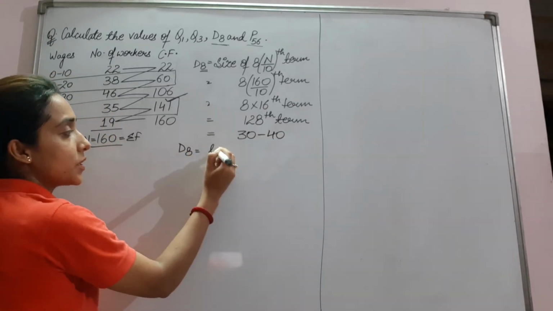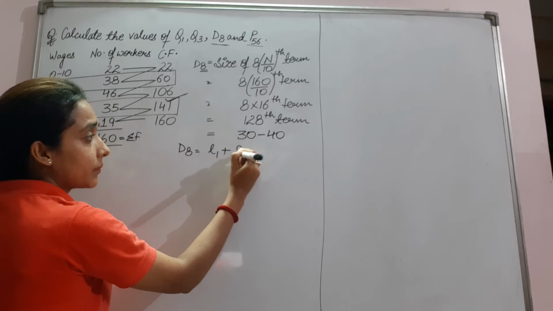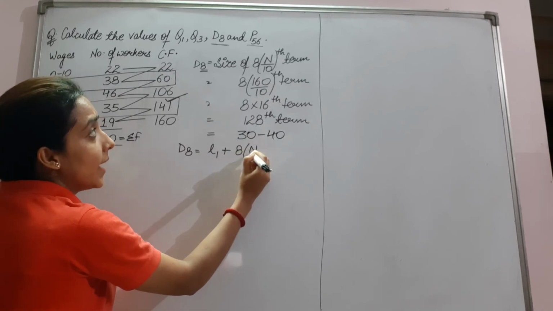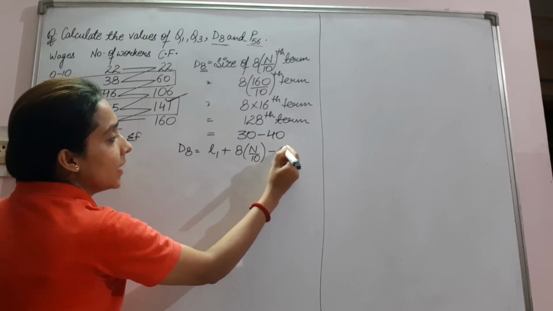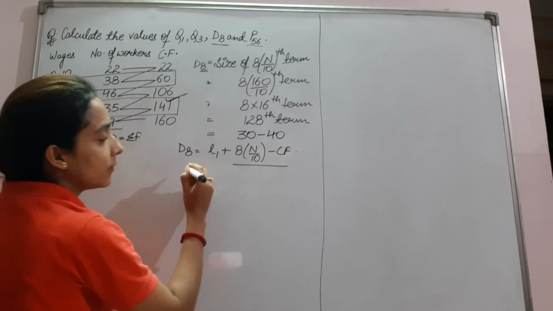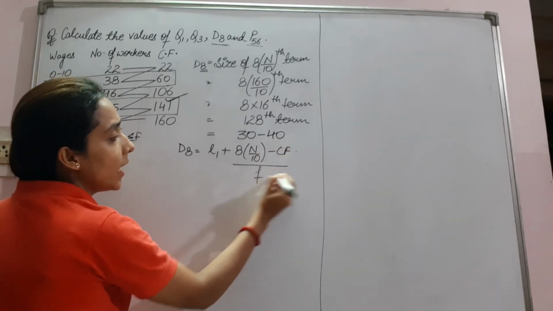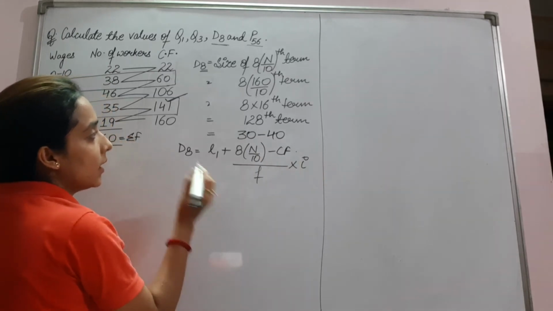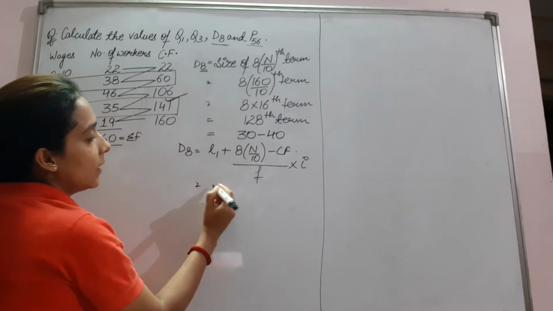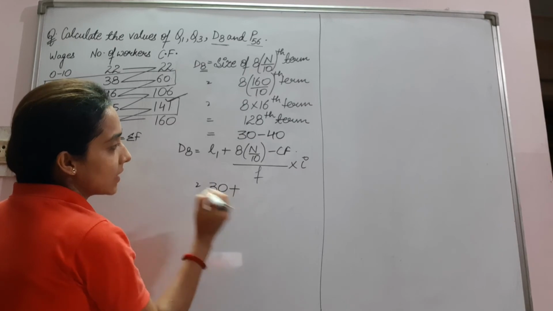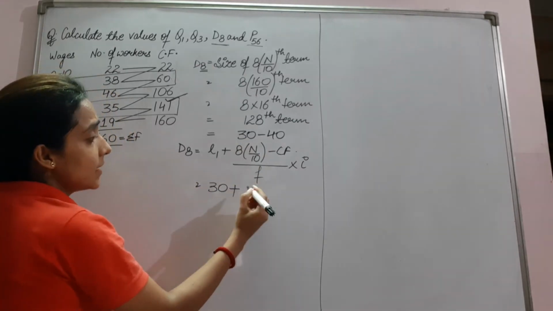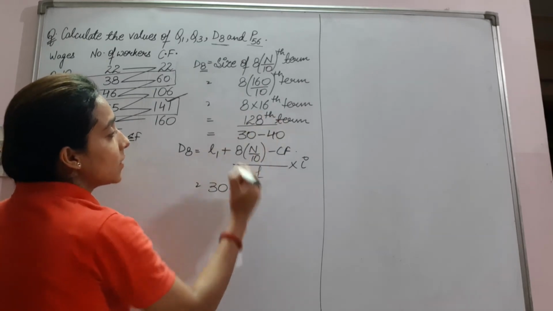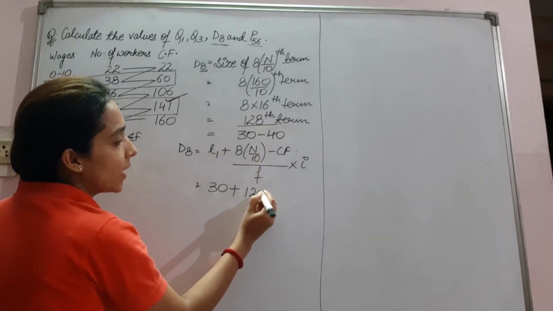D8 is equal to L1 plus 8 into n upon 10 minus CF upon f into i. What is L1? That is 30 plus. What is 8 into n upon 10? We have calculated here, that is 128.